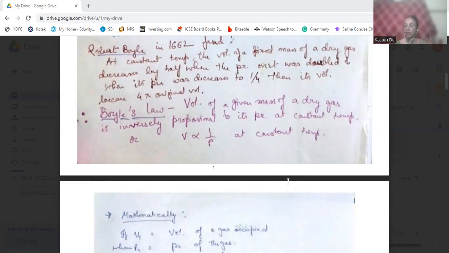That is, temperature being constant, volume of a given mass of dry gas is inversely proportional to its pressure. Okay, this is Boyle's law.